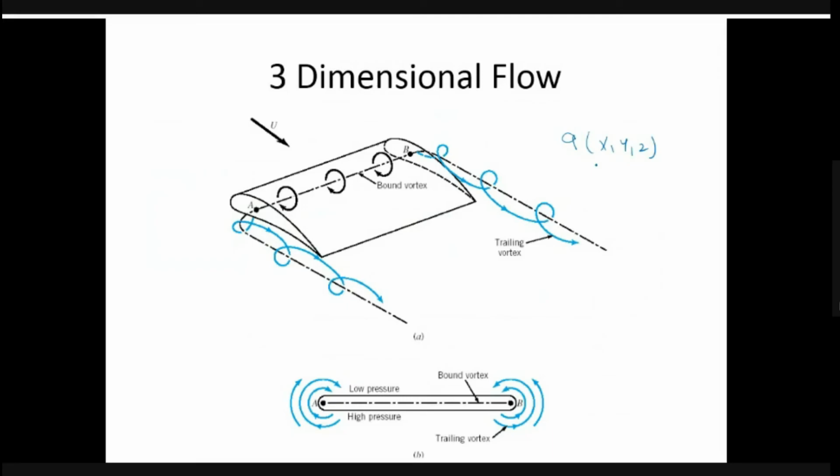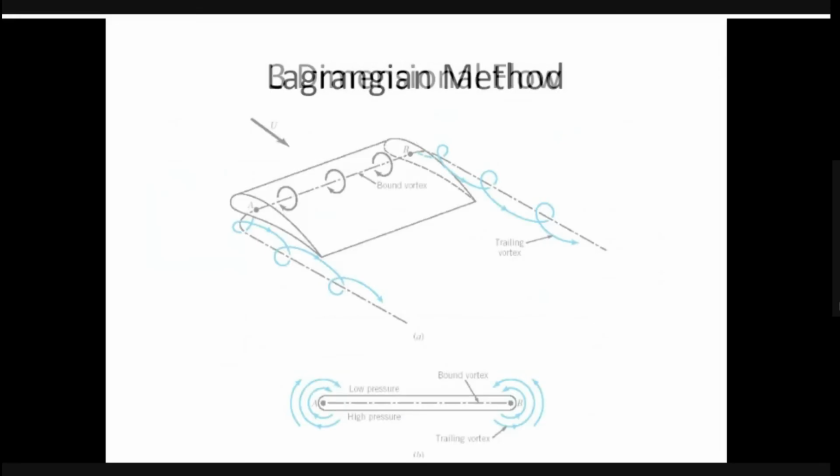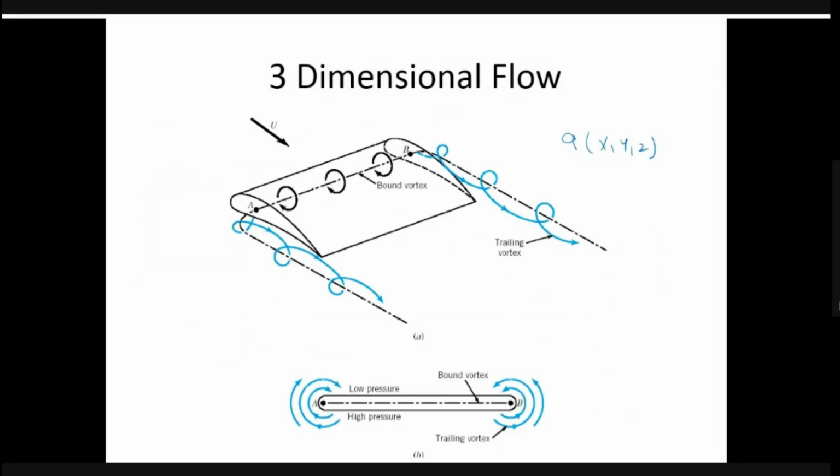Then another type of classification given in our syllabus is compressible flow and incompressible flow. Compressible means the volume and thereby the density of the fluid change appreciably during the flow.